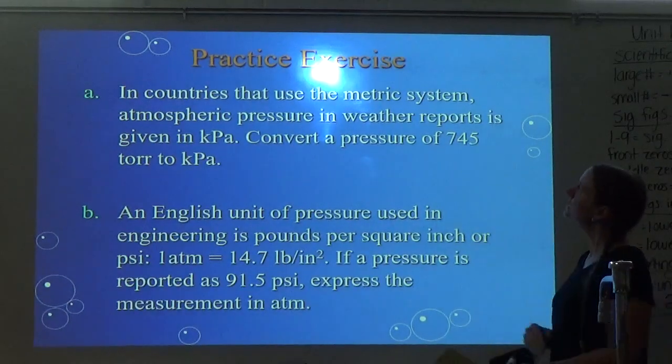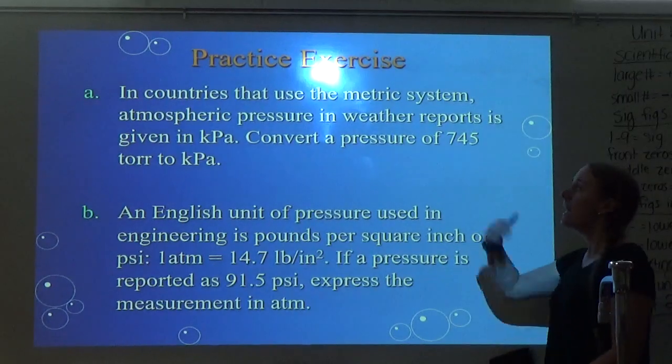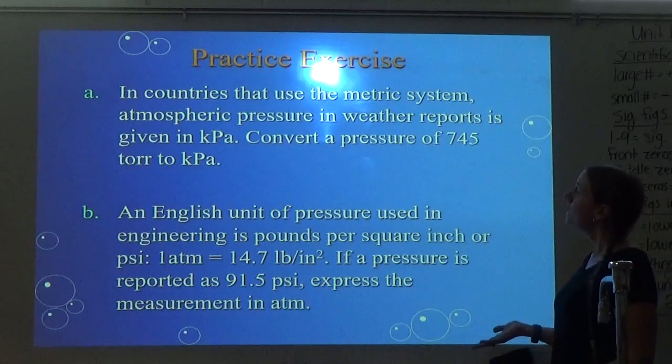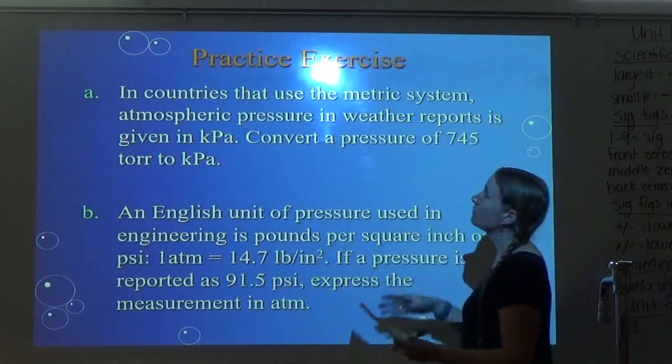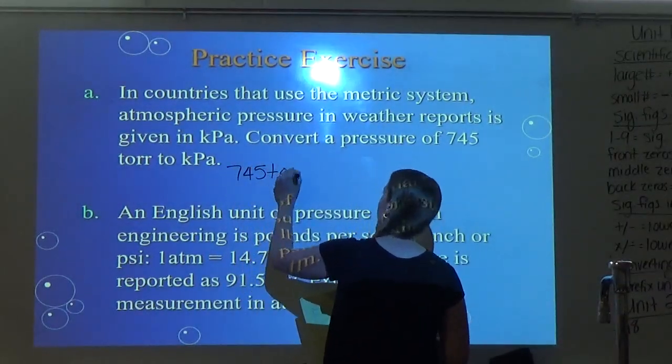Alright, so it says in countries that use the metric system, which those countries are much smarter than we are, atmospheric pressure in weather reports is given in kilopascals. Convert a pressure of 745 torr to kilopascals. Okay, so we're just going from torr to kilopascals. So we have 745 torr.